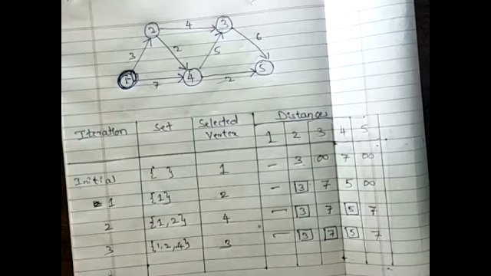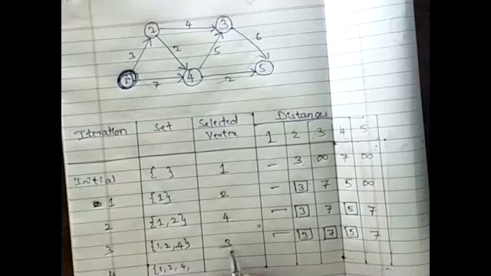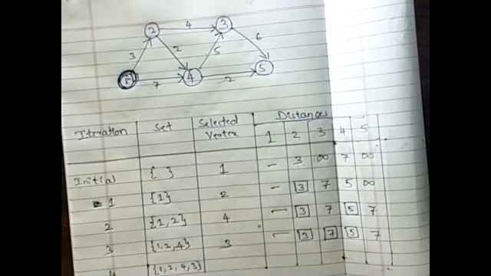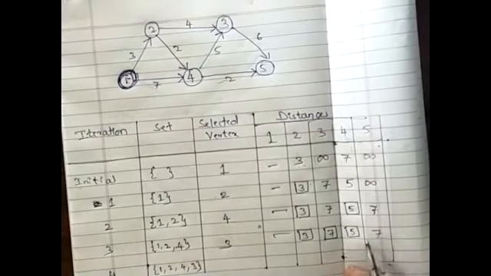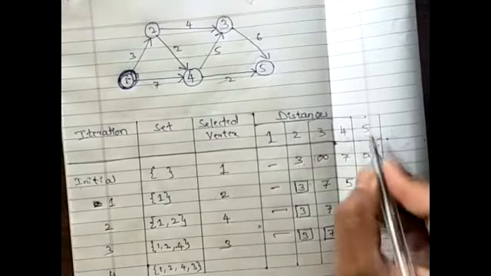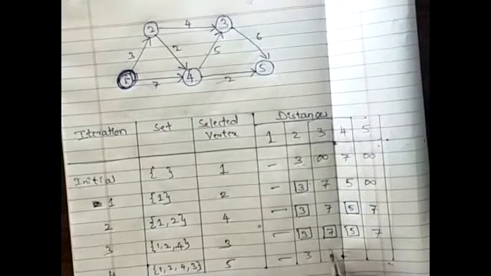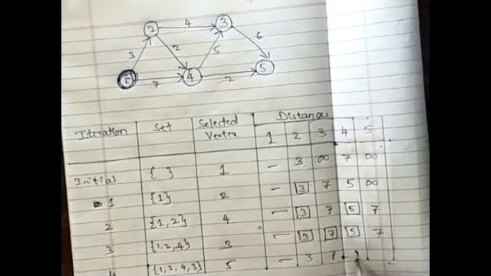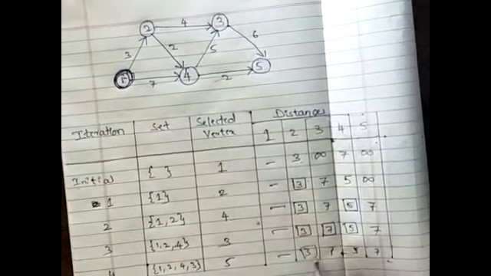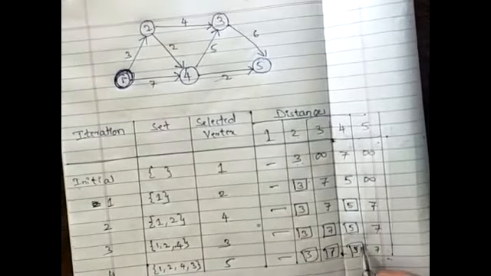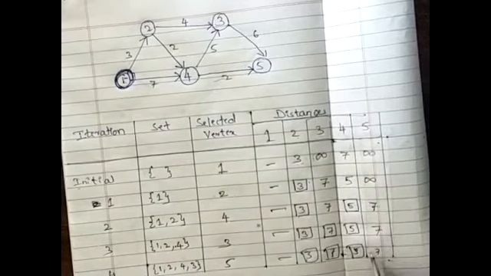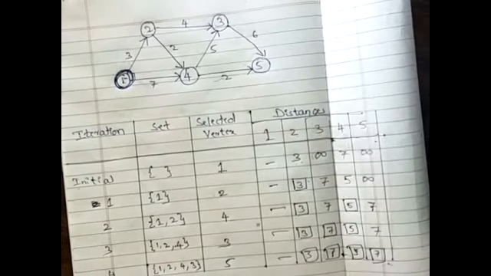The final iteration, which is very simple: in the set, all the previous values, including the previous iteration's vertex, that is 3. Then the one which is left out here is vertex 5. Consider that. Just rewrite the values. And this already I have figured that these are the final values. There is only one left out, that is also a final value.